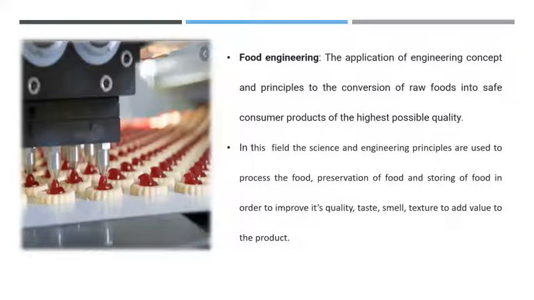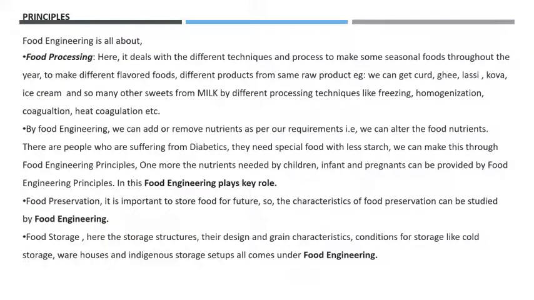In this particular field, the science and engineering principles are used to process food, preserve and store food in order to improve its quality, taste, smell, texture, and also to add value to the product. Now let's see what are the principles of food engineering. The first principle is food processing.